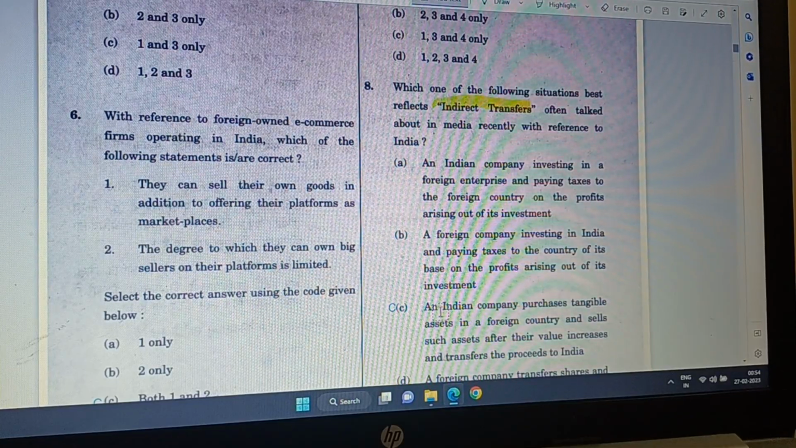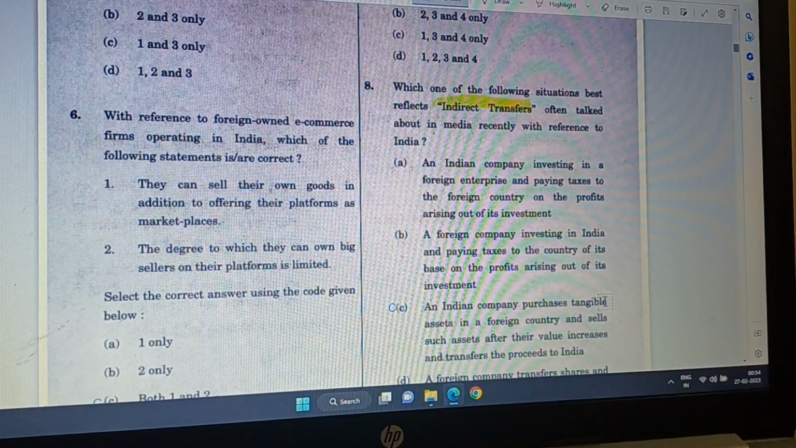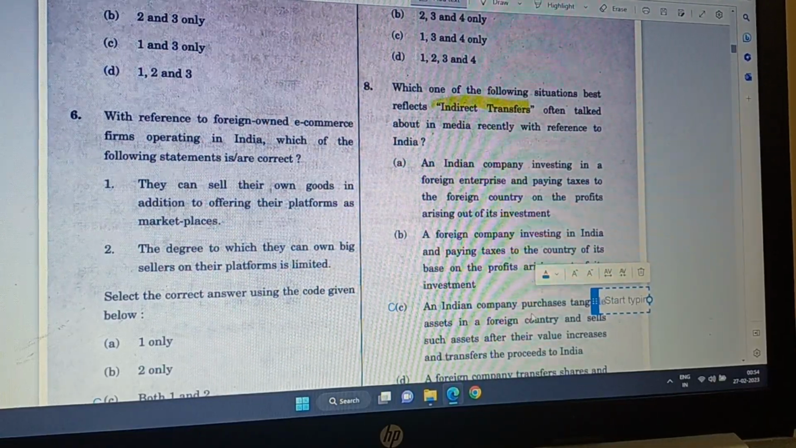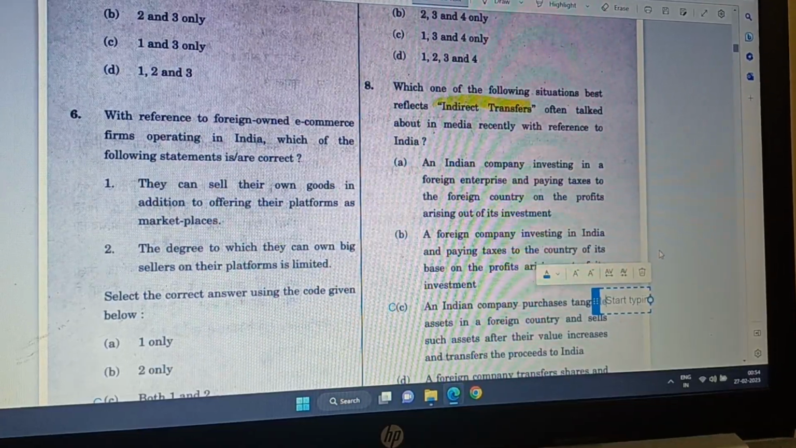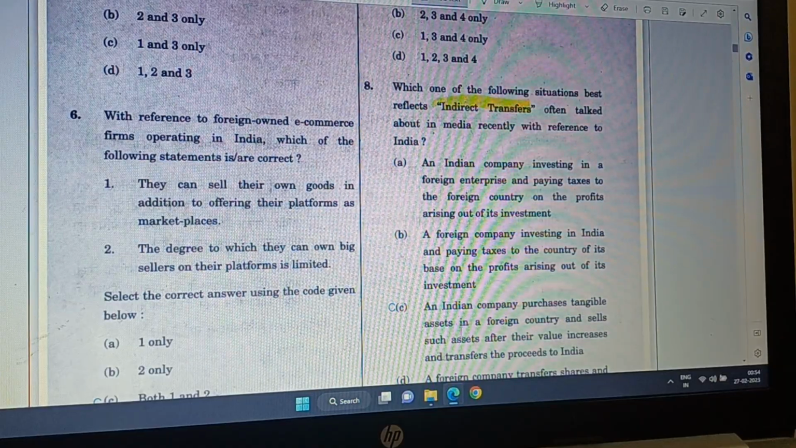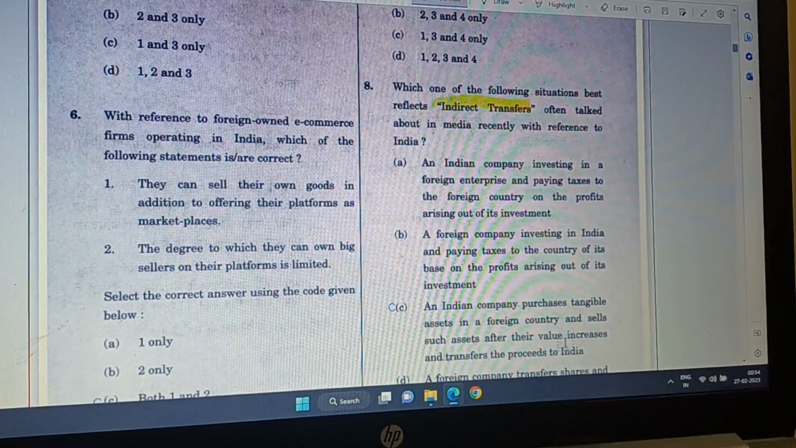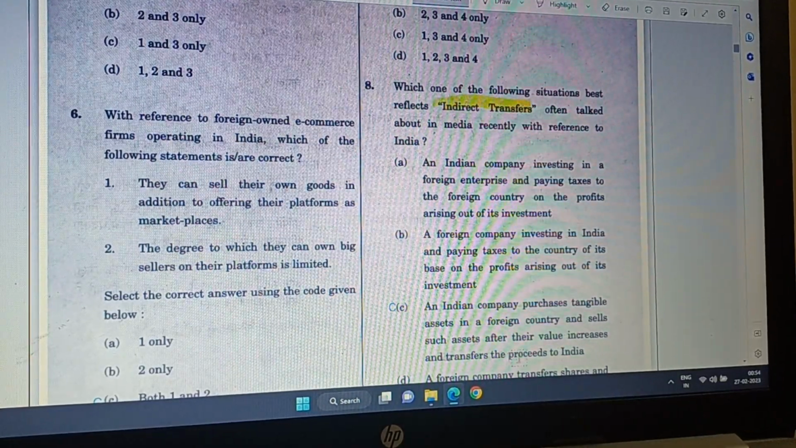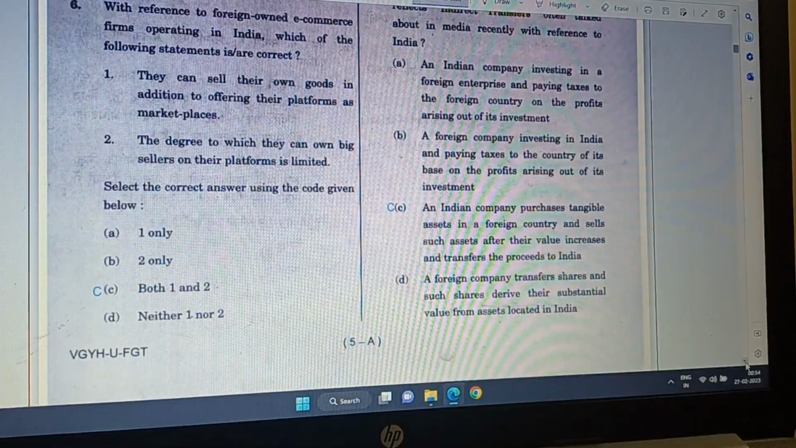And then an Indian company purchasing tangible assets in a foreign country and selling such assets after their value increases and transferring the proceeds to India. Yes, this one, money is coming into India. So this one is the real indirect transfer.